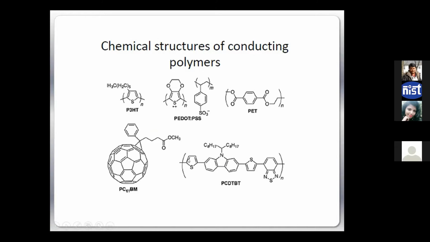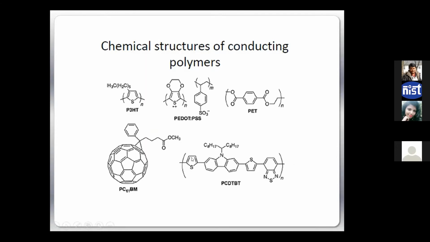I have a double bond, then a single bond, then a double bond, then a single bond, then a double bond, single bond, double bond, single bond, double bond. So this is basically the conjugation. This is basically the conjugating path, right? If I don't have that, somehow the electrons cannot move from this material, they become insulated.